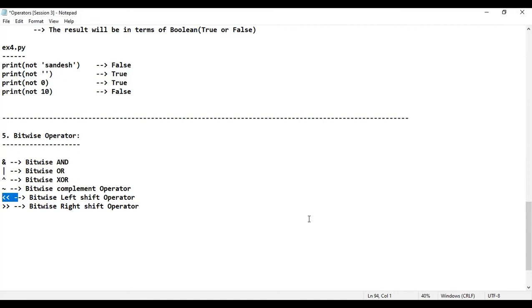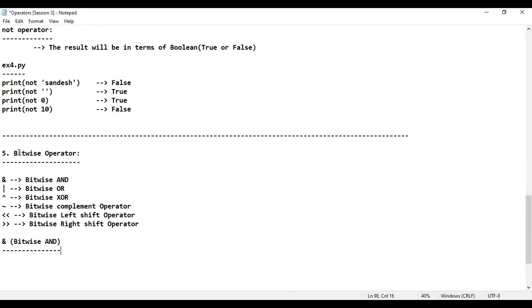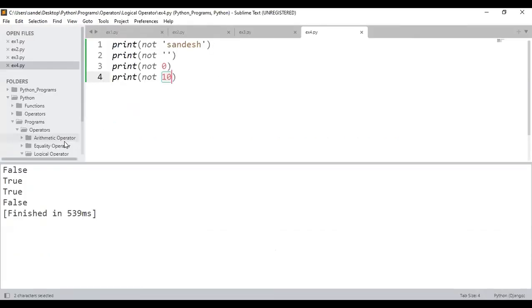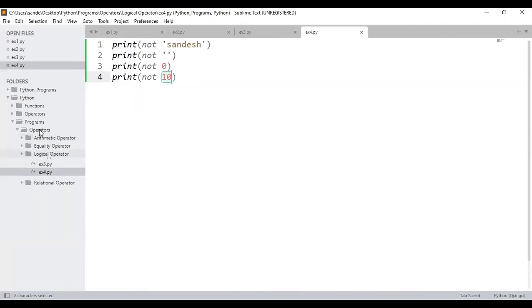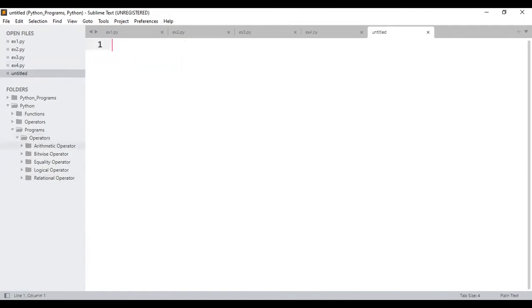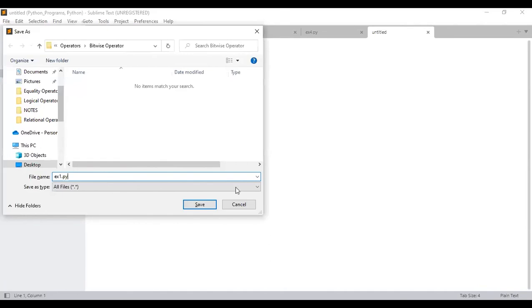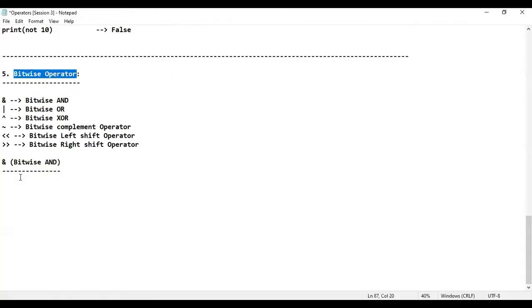Sir, please take some examples, sir, and explain. 100%, I'm going to consider examples and explain. Observe properly. Let me take the first one, that happens to be bitwise AND. I'll just copy this and go back to Sublime Text. In this Sublime Text, I'm going to create a new folder. The folder name is bitwise operator. Inside this bitwise operator folder, I'm going to create example number 1.py. Now let me come back to the notes.